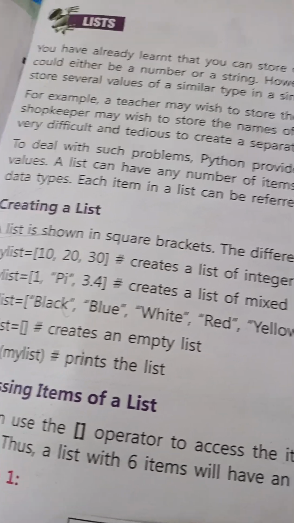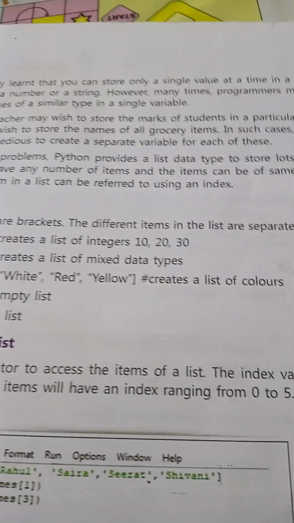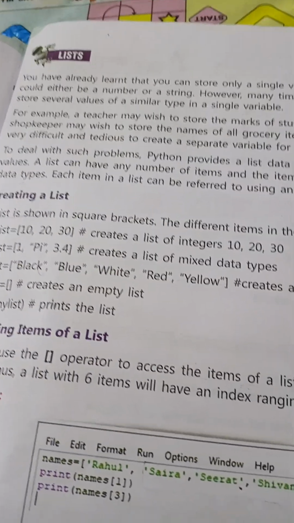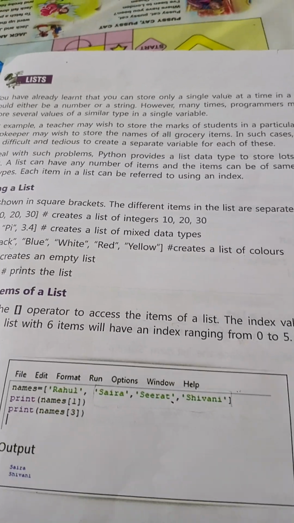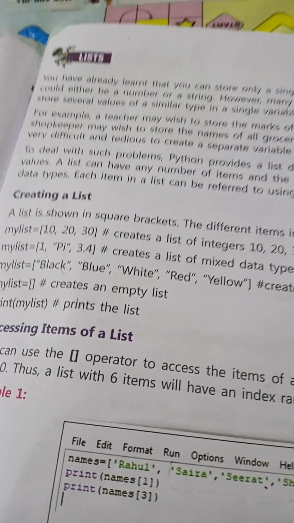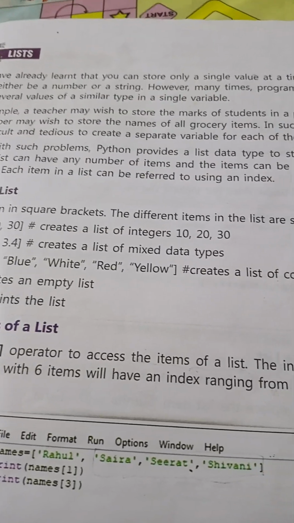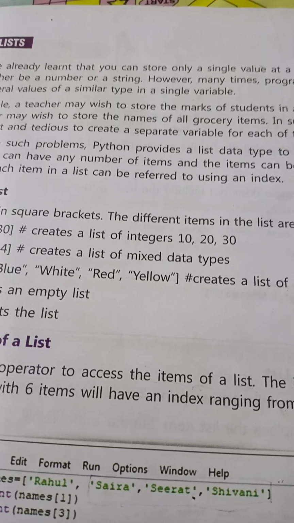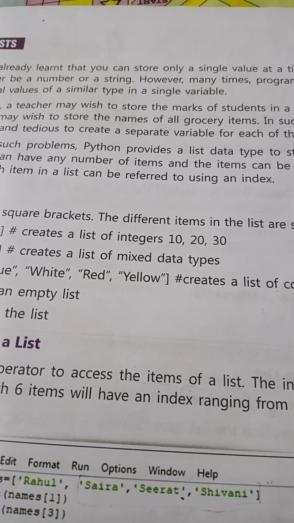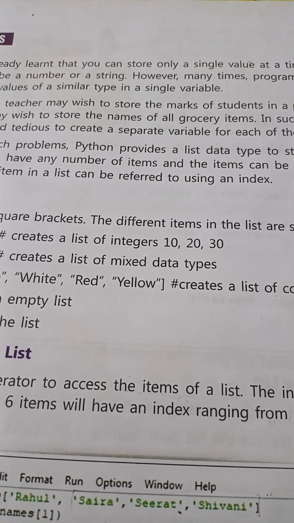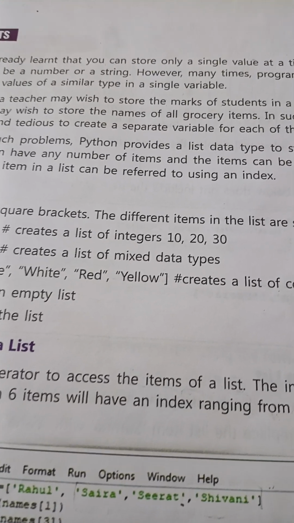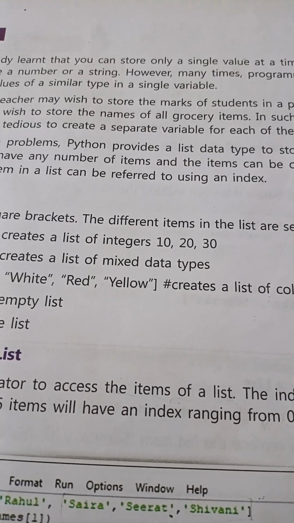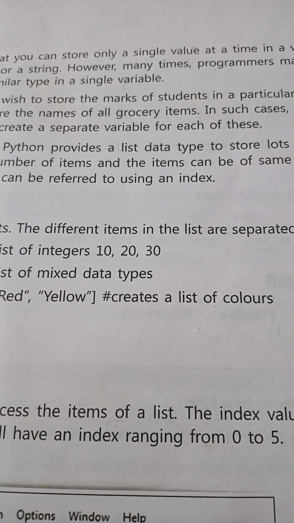To deal with such problems, Python provides a list data type to store lots of different values. A list can have any number of items and the items can be of same or different data types. Each item in a list can be referred to using an index. So, what is index? Like 1, 2, 3, 4, 5, 6, then minus 1, minus 2, minus 3, like this. But the positive index always starts from 0.